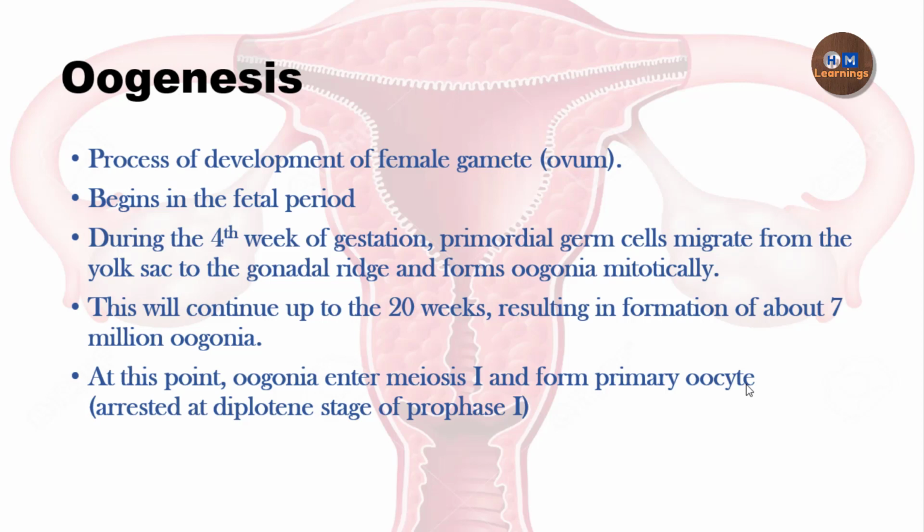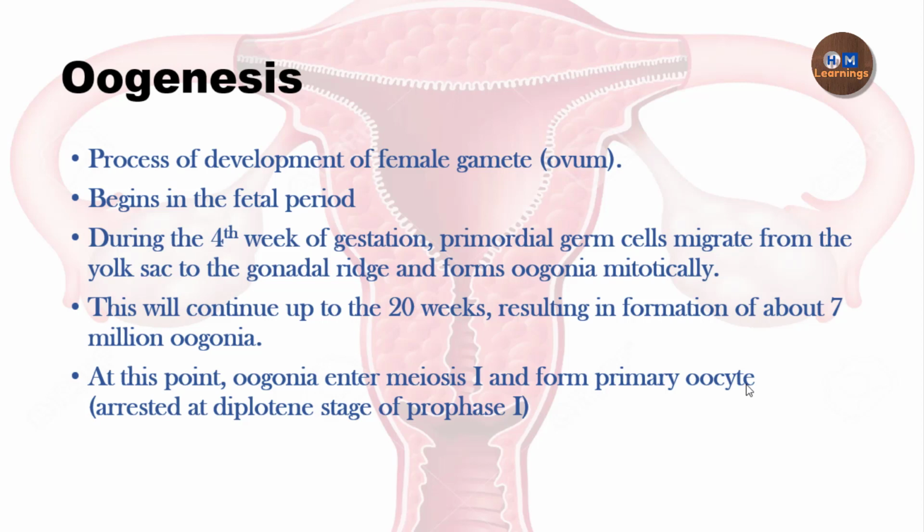That is why I decided to make two parts of this video. In one part we talk up to the antral follicle, and in the coming part we will talk about the rest of the follicles. With these stages of follicular development, we will see how oogenesis is also happening simultaneously. So this video gives you a lot of knowledge regarding oogenesis and follicular development.